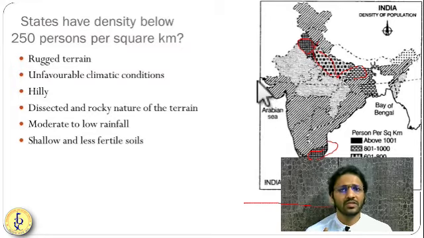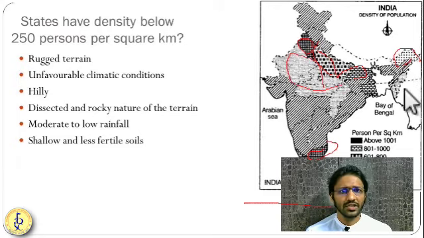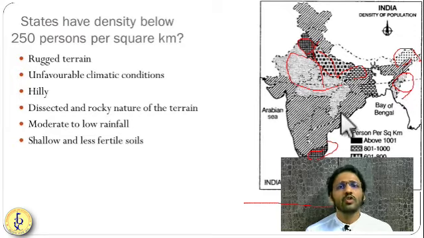Why are there some states which have a very high density? Why are there states which have very low density? There are certain states with low density, like Arunachal Pradesh, Rajasthan, Madhya Pradesh, and the northeastern states. So what is the reason? There are certain reasons.